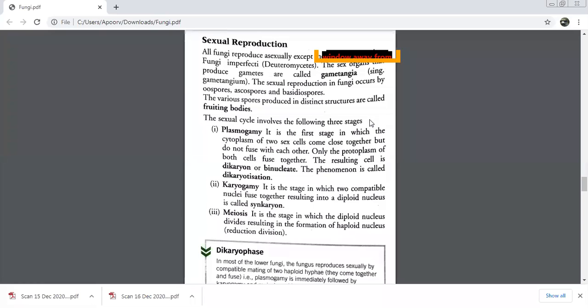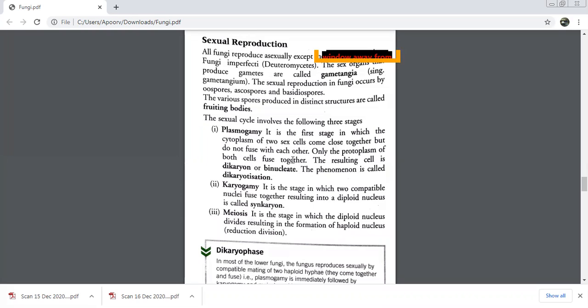Okay, we were discussing the first stage, that is plasmogamy. Be very careful about this word. Come close but do not fuse. This is the most important thing that you need to remember about the first stage, plasmogamy. What is happening in this? The two sex cells are coming close together, but they are not fusing with each other. Only the protoplasm is fusing together.